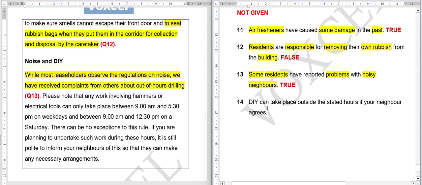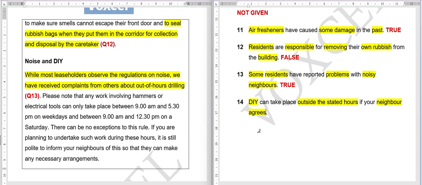DIY can take place outside the stated hours if your neighbor agrees. So they're saying that this thing can take place outside the agreed hours of the society, but on what condition? If your neighbor agrees. Let's say you want to do some renovation in your house at 9 p.m. or 10 p.m. after coming back home from your office, and if your neighbor agrees, you can do it.